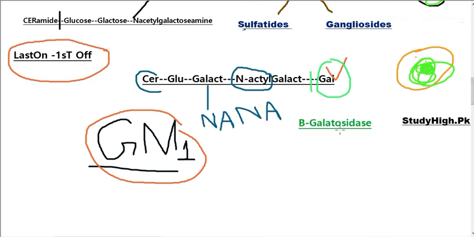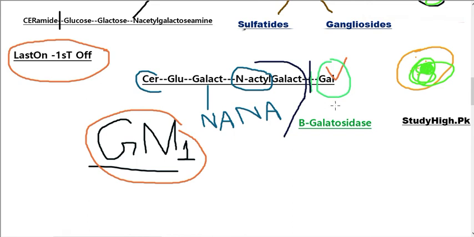This enzyme is needed for breaking the bond between the N-acetyl galactosamine and the galactose, removing galactose from GM1. When this galactose has been removed, the remaining component is the structure of GM2.